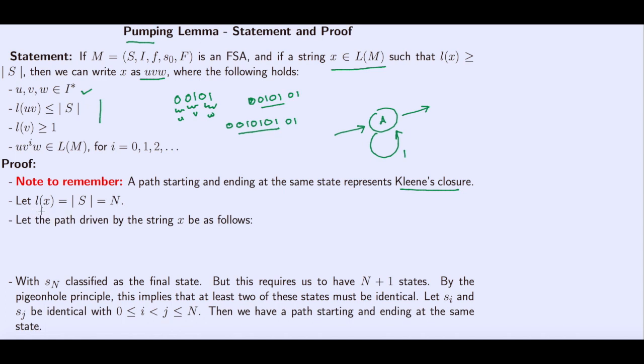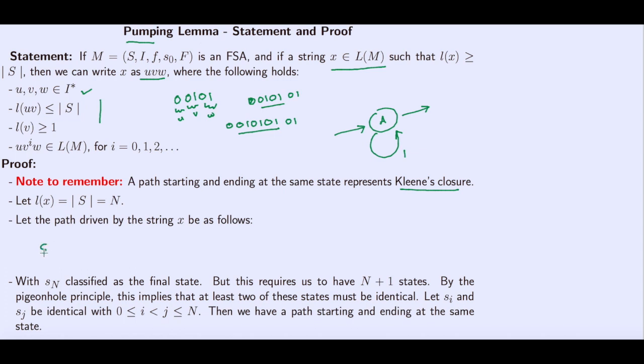Okay, and then as the starting point, we said that the length of X is greater than or equal to our number of states. Without loss of generality, we can assume that this is equal to n, and once we see the proof, you can appreciate that it holds for any length which is more than this number.